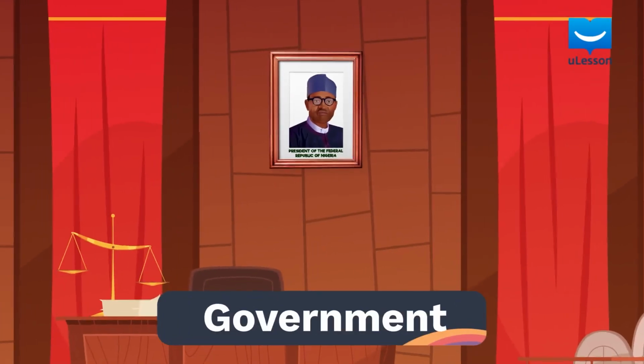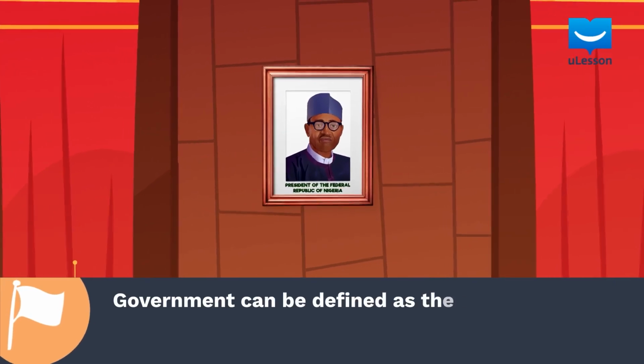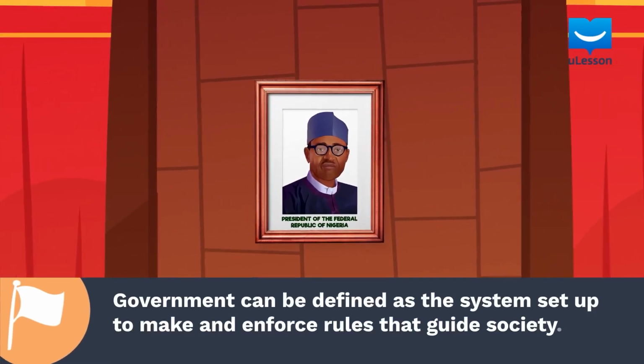Great. Now we move to another term in the definition of a state, which is government. What is a government? Government can be defined as a system set up to make and enforce rules that guide a society. It is the machinery through which the state fulfills its obligations to the citizens.